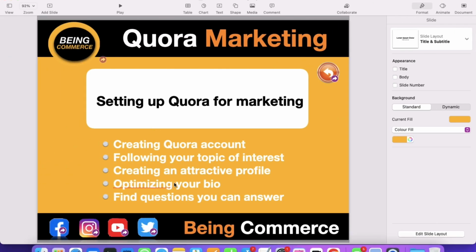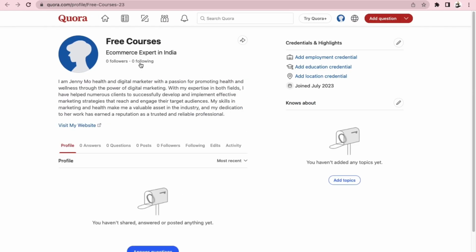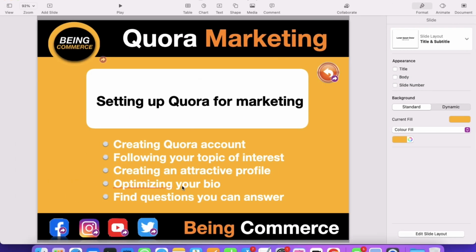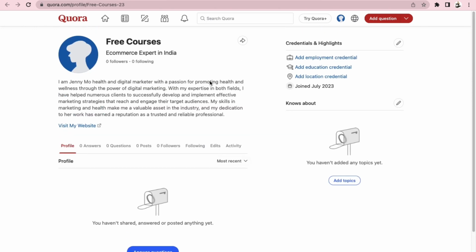And you can just optimize your bio using the same relevant information for what purpose you have created your account. Okay, and make sure that you put your website link as well to optimize your bio, and you can find the questions you can answer from here as well. Okay, so that's all about this lecture.